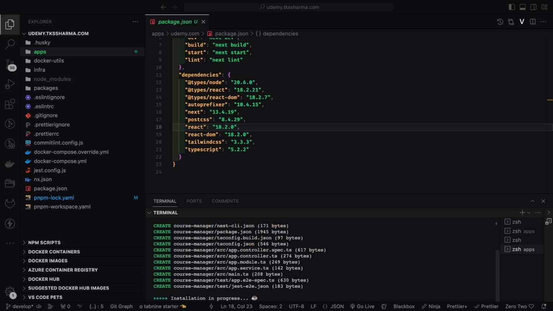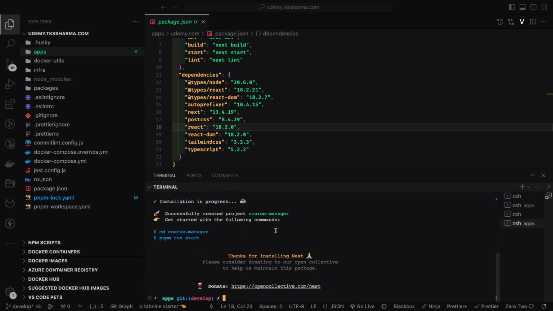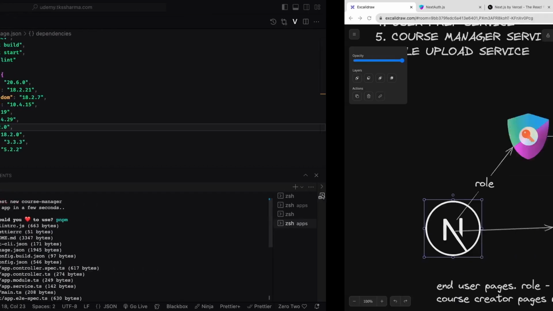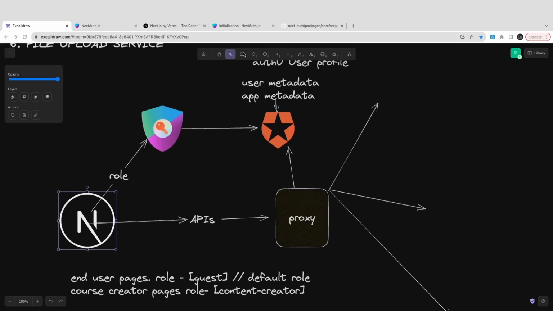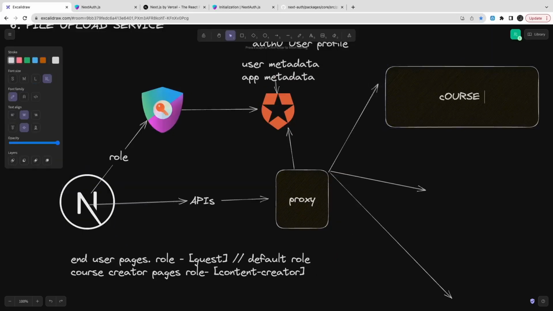For Udemy it will be course creator, course manager, category manager, payment service, booking service. Similarly for Udemy there will be a couple of microservices, and we can just bootstrap them through the next new application service name. That will give you the skeleton, and then you can add the required modules and create simple packages, because we are using a PNPM workspace and monorepo. So here we can create all these services together.